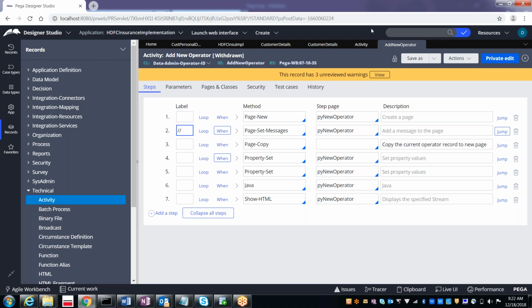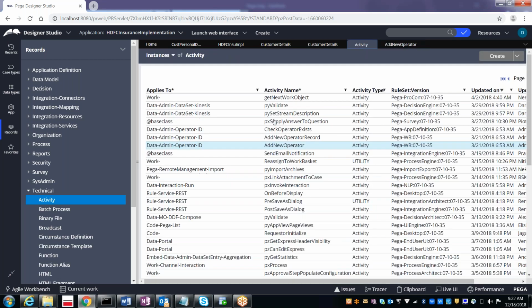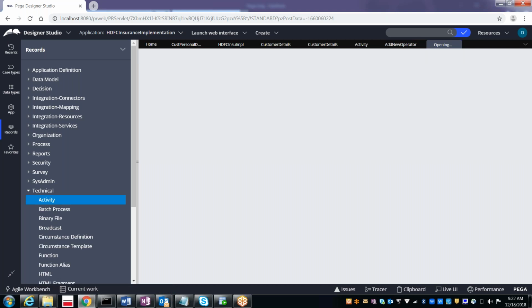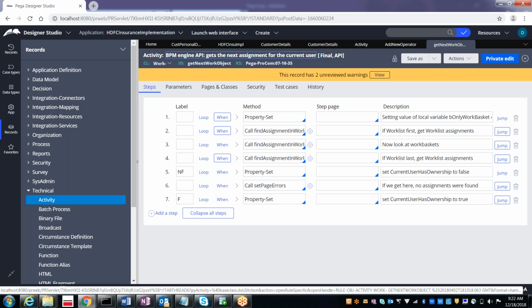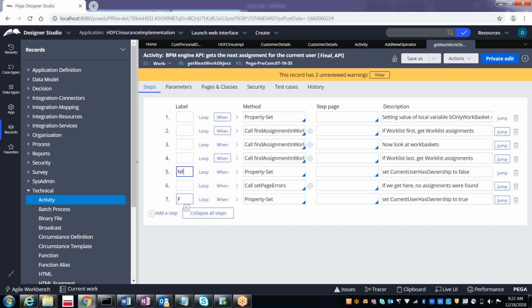How can you open some other activity? See, this is also one more activity. In that activity, these people have given the label as NF or F. What is the purpose of having these labels? Sometimes, based on the condition, I want to go to that step. So here a jump is there.